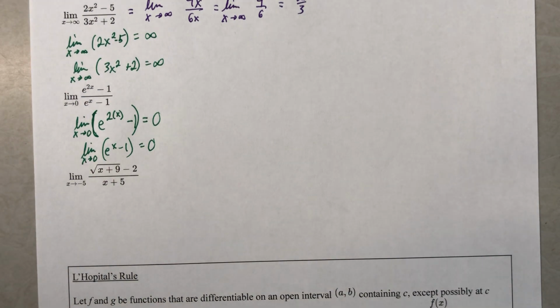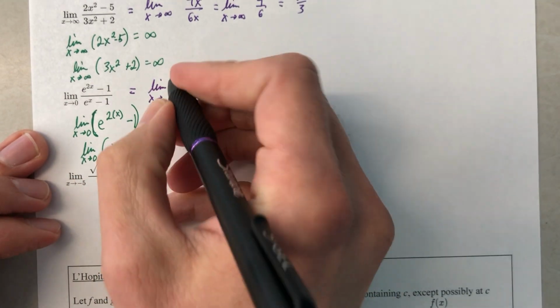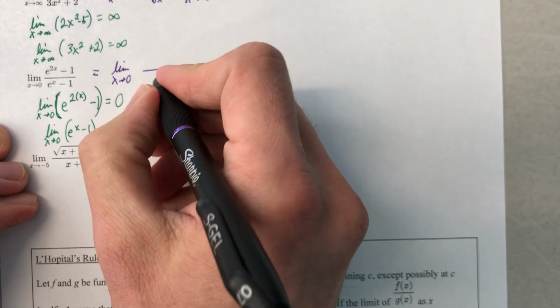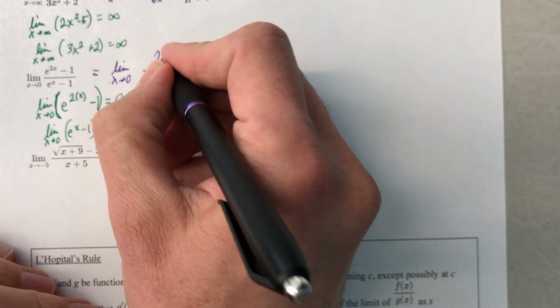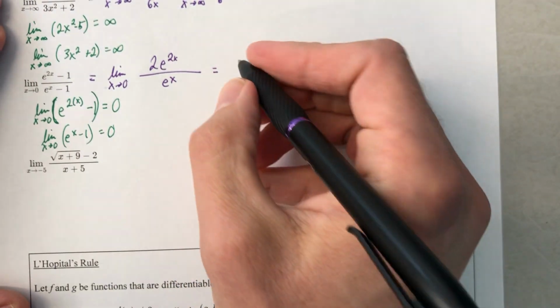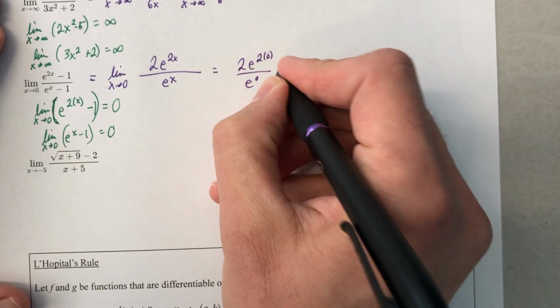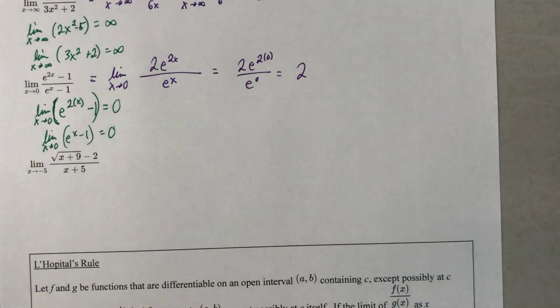So let's move on with purple because that's what we've been doing. We will do L'Hopital's rule when you encounter 0 over 0, infinity over infinity, or any of the other ones, but these are the two biggies, like I said. The derivative of e to the x is e to the x, minus 1 goes away. The derivative of e to the 2x is 2e to the 2x, minus 1 goes away. We can now plug a 0 in, right? Can we? Let's do it. So we will have 2e to the 2 times 0 over e to the 0, which gives me 2 times 1 over 1, which is 2. Done.